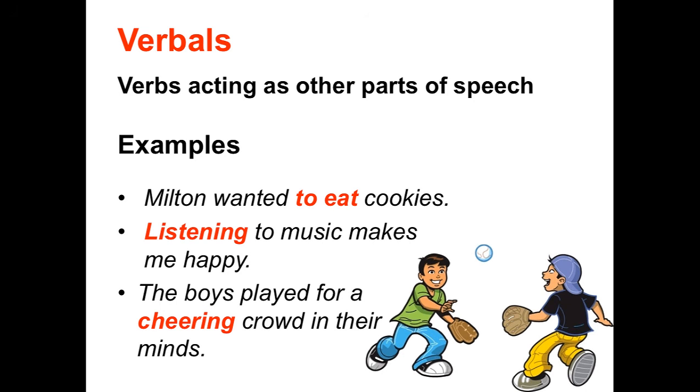The boys played for a cheering crowd in their minds. The predicate in this sentence is played. The boys played. Cheering is being used as an adjective to describe the crowd. These are verbals. We're going to be looking at three types of verbals.